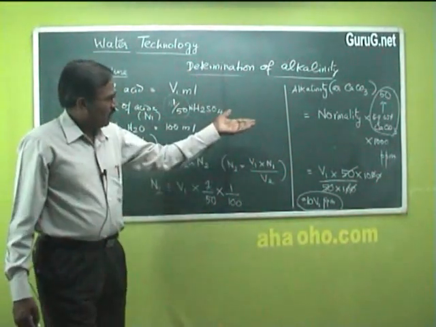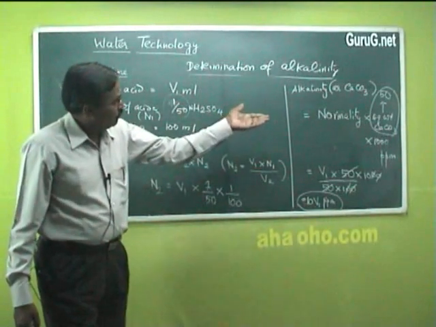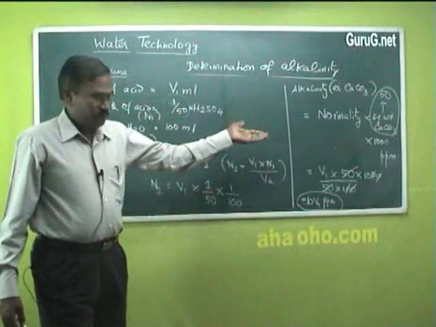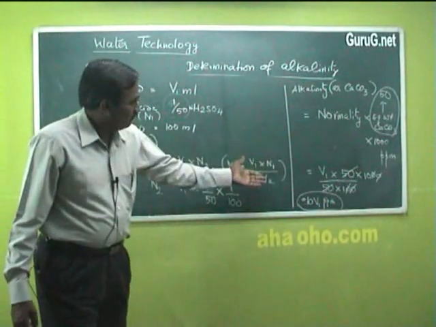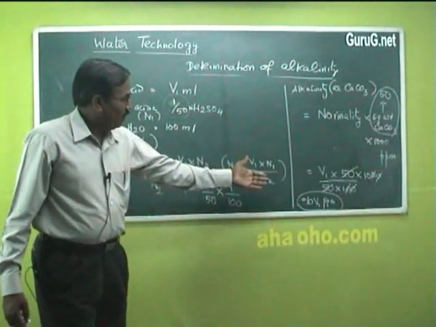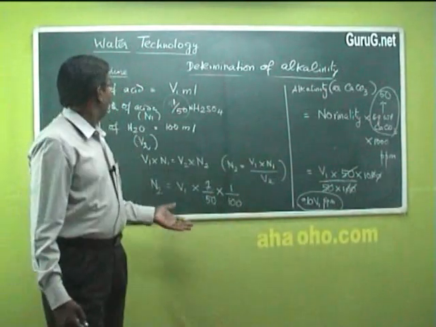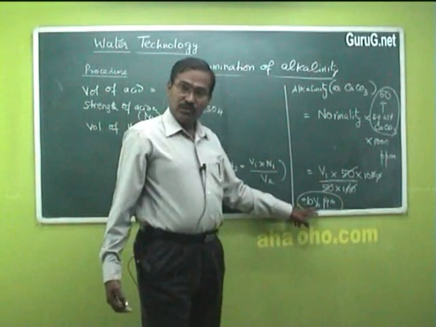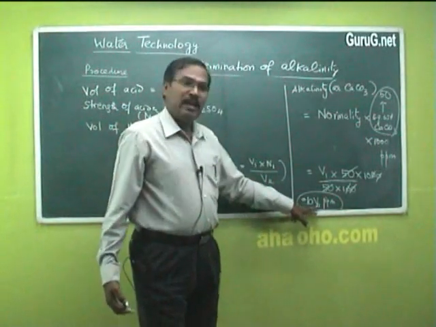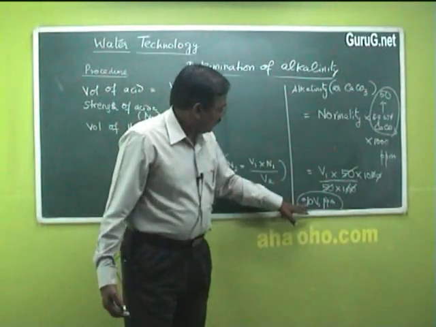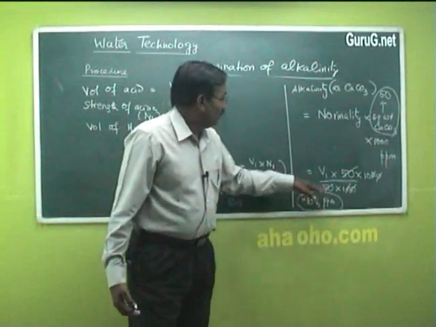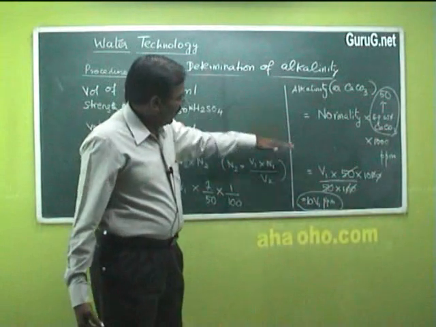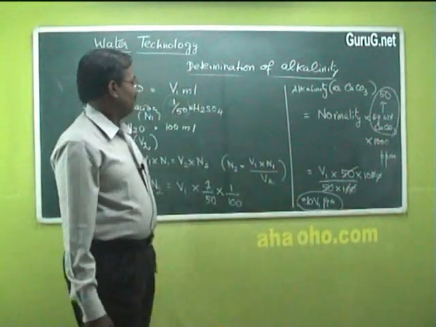Normality into equivalent weight of calcium carbonate into 1000 for conversion factor, we are getting the value as 10 V1 ppm. V1 is nothing but the volume of acid consumed for the phenolphthalein endpoint. So 10 into V1 ppm is giving you phenolphthalein alkalinity as calcium carbonate.